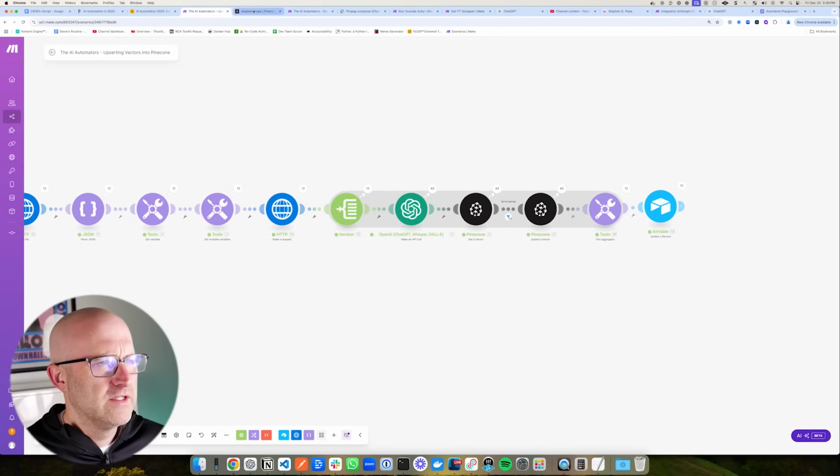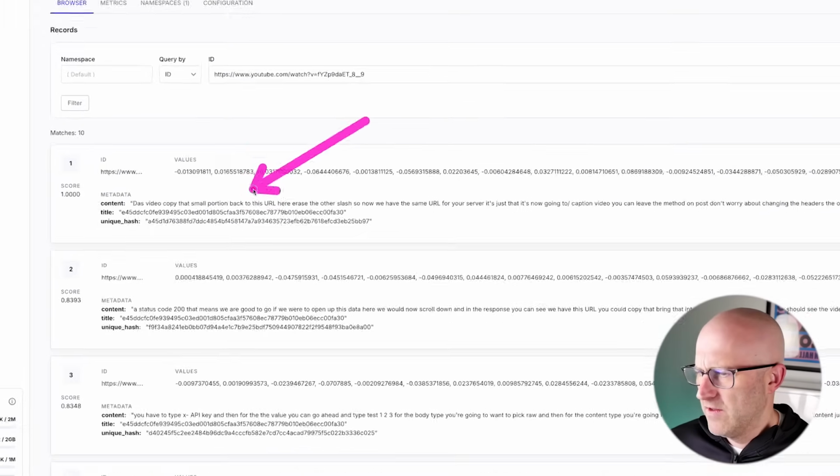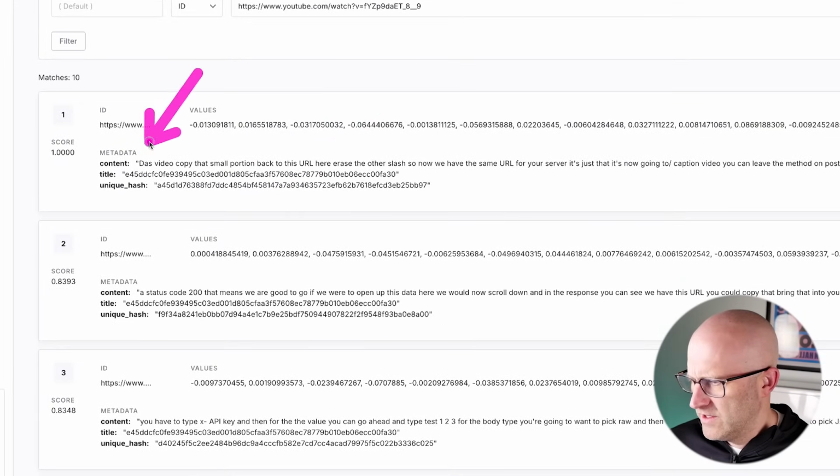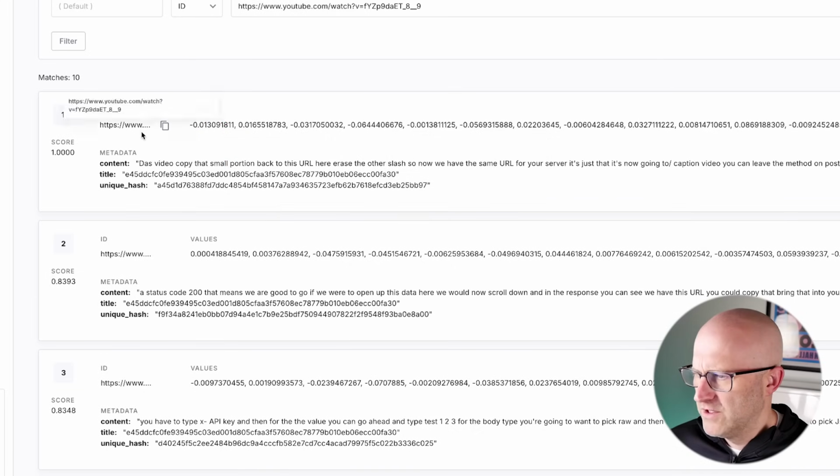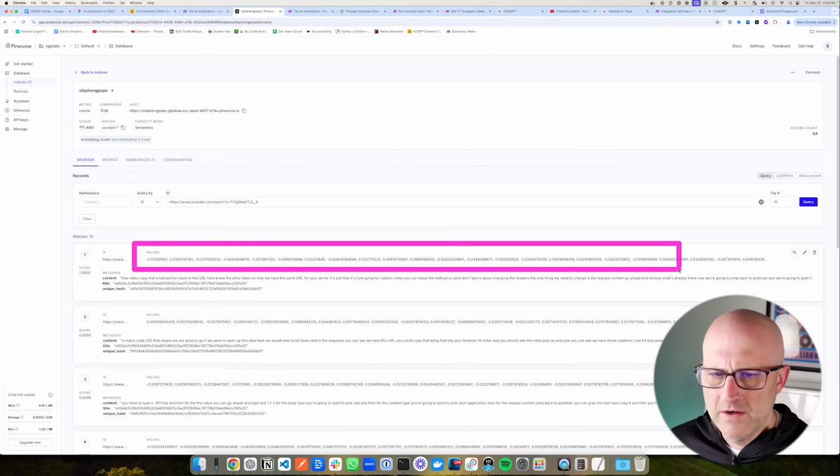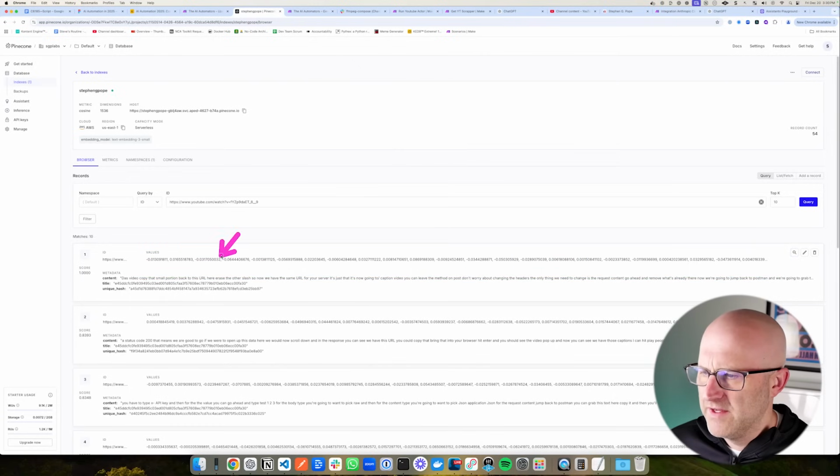And so if we take a look inside of our Pinecone database, we can see here that we already have some records, and you can see that there is some text here, which is a portion or a chunk of a transcript for a particular YouTube video. In this case, the YouTube video that you can see in the pop-up. So you can see every one of these entries in the Pinecone database has these vectors, but it's these values here that we use to find the data, not the text itself.